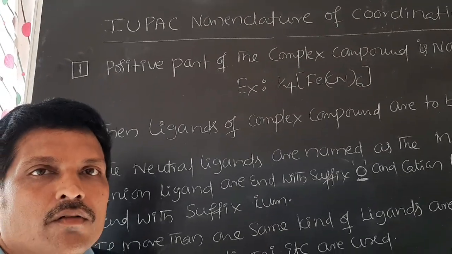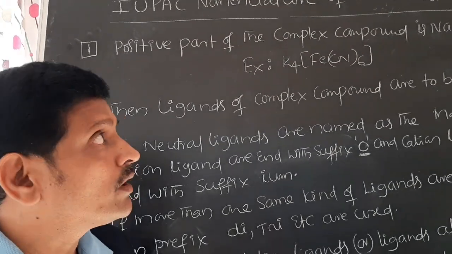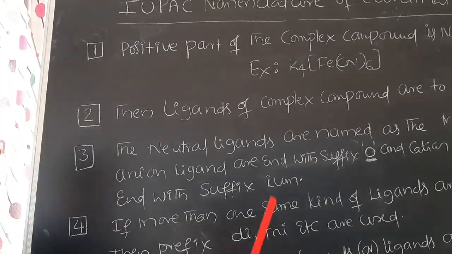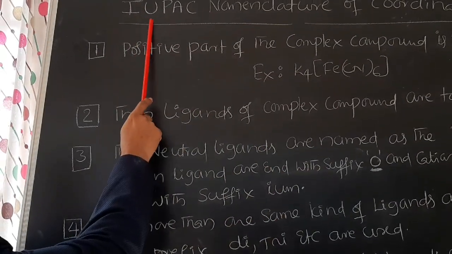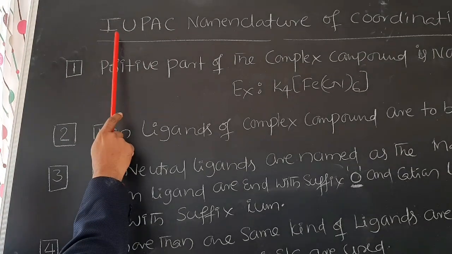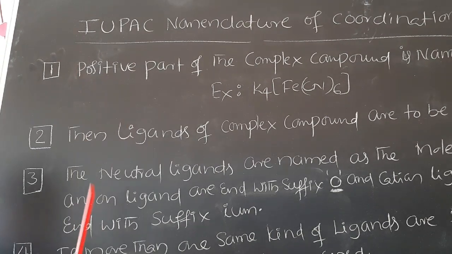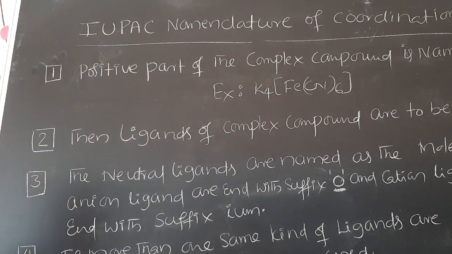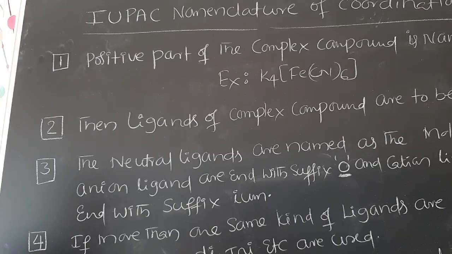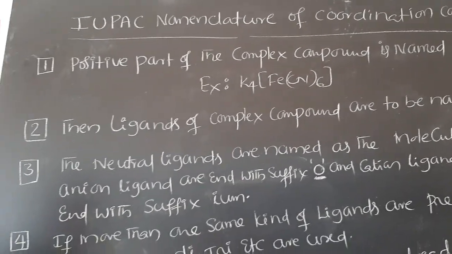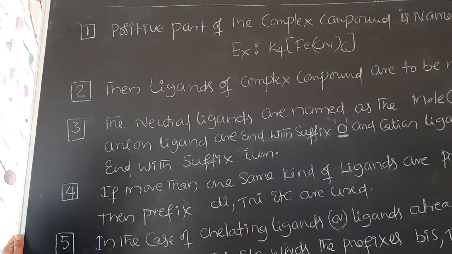Good morning, children. Our next concept corresponding to coordination compounds is IUPAC nomenclature. We already know that IUPAC means International Union of Pure and Applied Chemistry. So, according to the IUPAC system, certain rules are provided for naming complex compounds.